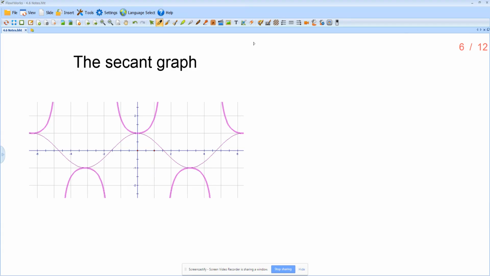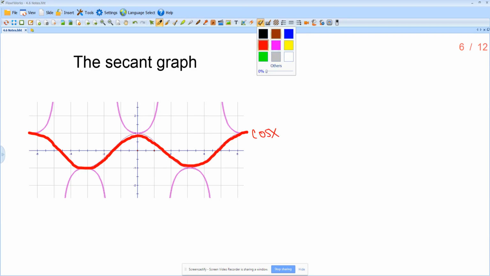And just to clarify, I'm going to do some different colors here. So this in red is not secant. What's here in red is just cosine. This is cosine x.